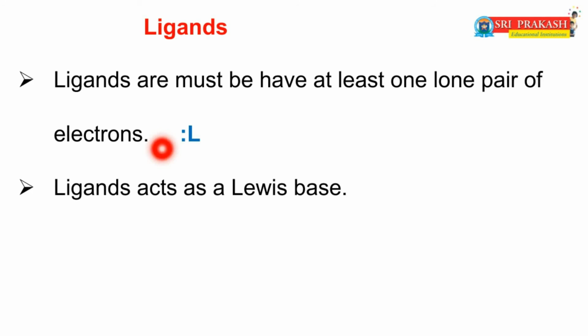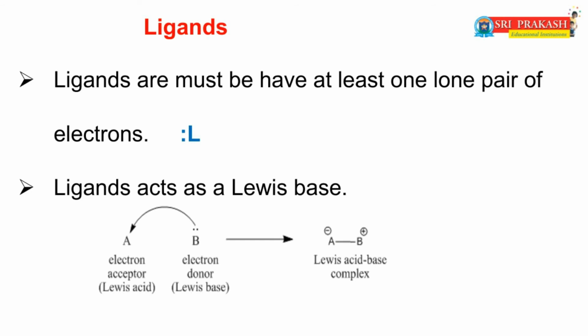According to that concept, ligands act as a Lewis base. You already know that an electron pair acceptor is a Lewis acid and an electron pair donor is a Lewis base. After donation, one type of bond is formed between acceptor and donor, and that bond is called a coordinate covalent bond, and the formed complex is called a coordination compound or complex compound.